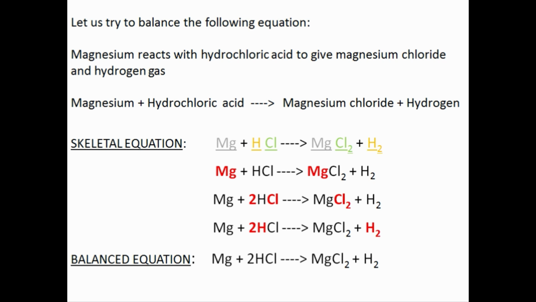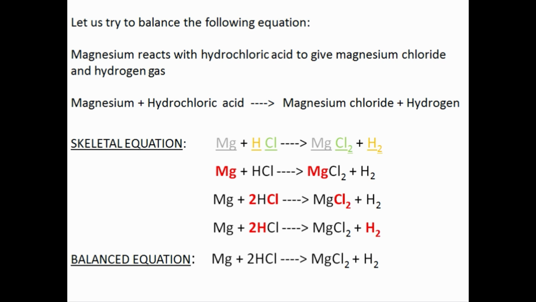If we consider magnesium atom, there is one on the left hand side of the arrow, reactant side, and one on the right hand side of the arrow, product side. But there is one chlorine atom on the left hand side of the arrow and two on the right hand side of the arrow. Similarly, there is one hydrogen atom on the reactant side and two on the product side. So here, as you see, there is no need to balance magnesium atom, but both chlorine atom and hydrogen atom have to be balanced. In order to balance chlorine atom, the coefficient 2 is put in front of HCl.